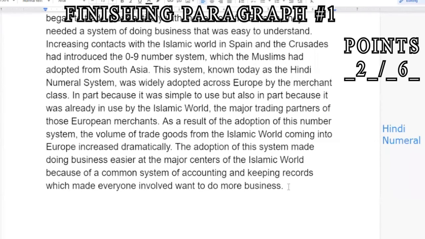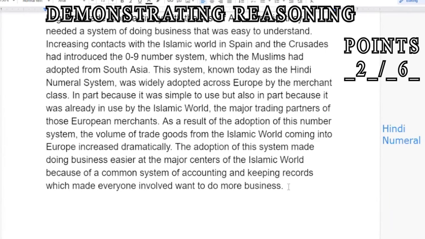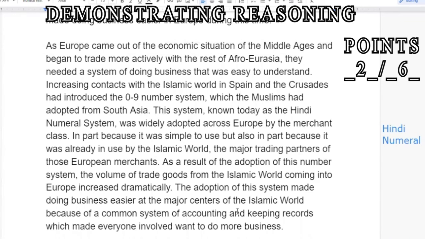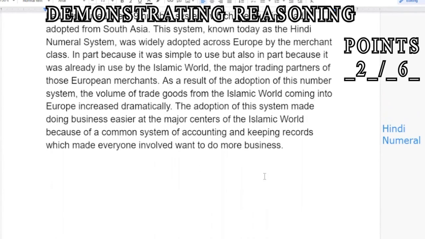Now, you might recall that one of the differences between the DBQ and the LEQ is the need to demonstrate reasoning, that is either cause and consequence, change and continuity over time, or similarities and differences. Now, technically, I've demonstrated that there is a cause and a consequence, right? The event, that is the introduction of Hindi numerals, led to an increased volume of trade because they're easy and the Islamic world already used them, and therefore the Europeans would want to use it to be able to do more business, right?